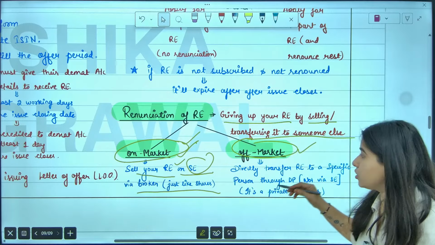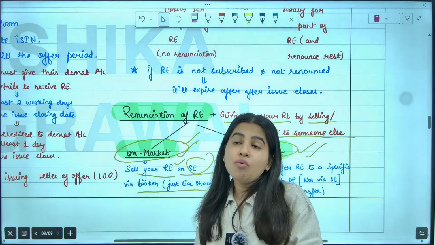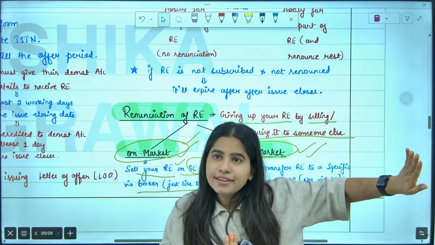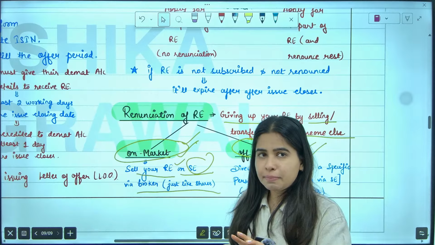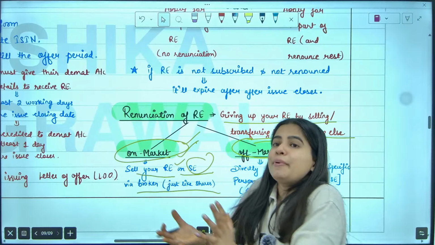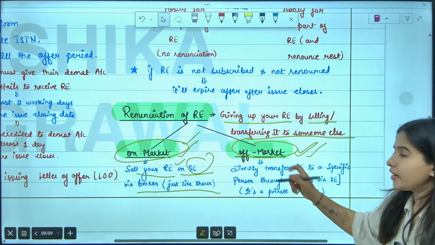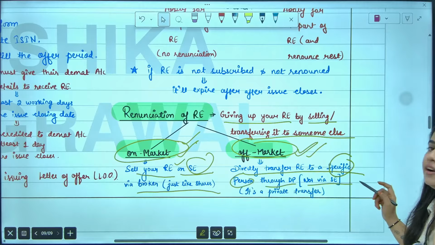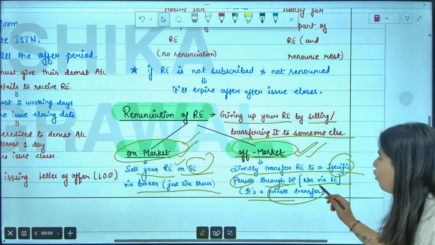What do you mean by off market renunciation? Off market means, let's say I personally know Radhika and Radhika wants to buy these rights. So I don't need to go and place an order through the stock exchange. Other than the stock exchange, I can privately sell it to Radhika through my DP. I will ask my DP to transfer these rights from my Demat account to Radhika's Demat account. That's it. So it's like a private transfer where I transfer my rights to someone personally. That is an off market transaction. Off market means directly transferring your rights to a specific person through your DP, not via the stock exchange. It's a kind of private transfer.